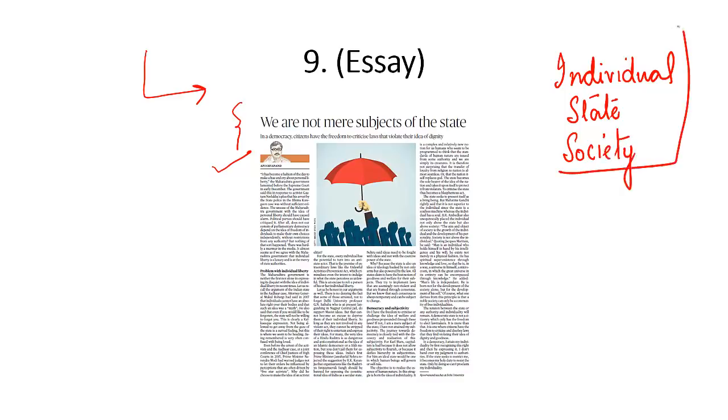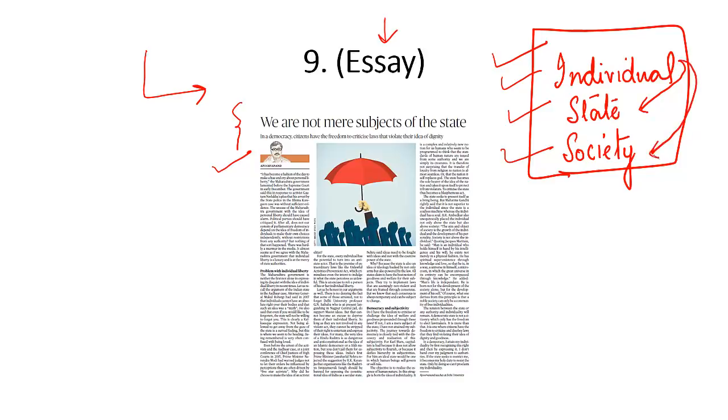And it raises a very important question: who is superior? Is an individual superior, or is the state superior, or is the society superior? This article, which is very important for your essay, says that an individual is superior because the individual gives legitimacy to the state. Individuals combined together create a society. So it is the individual who is superior to the state and society.